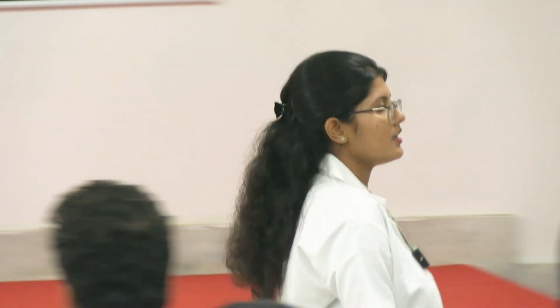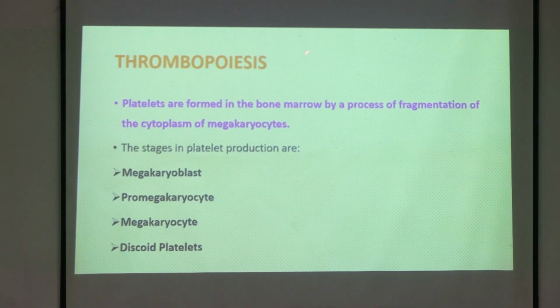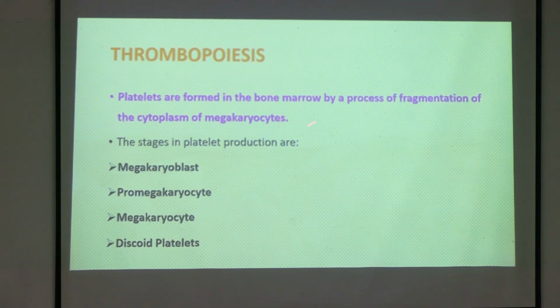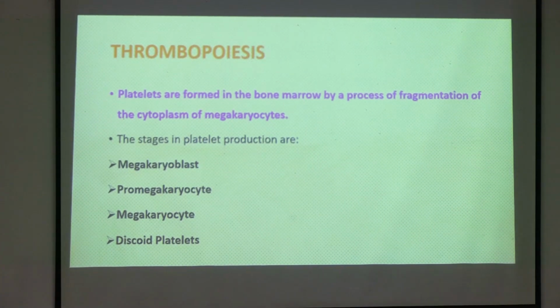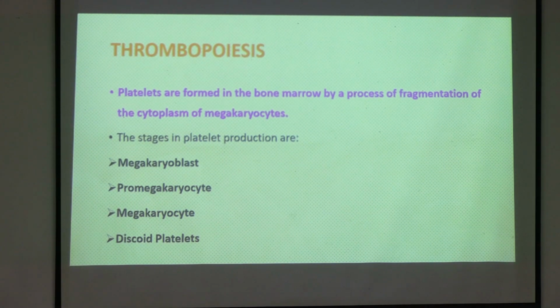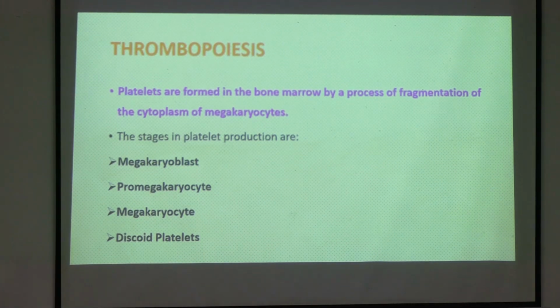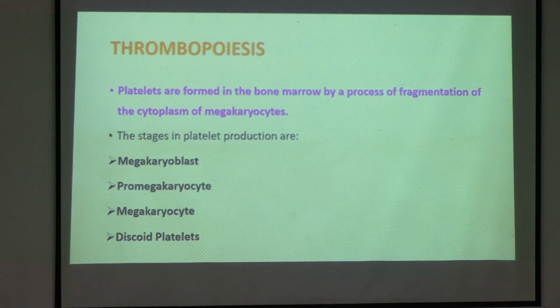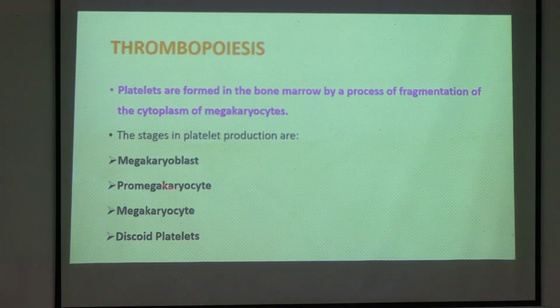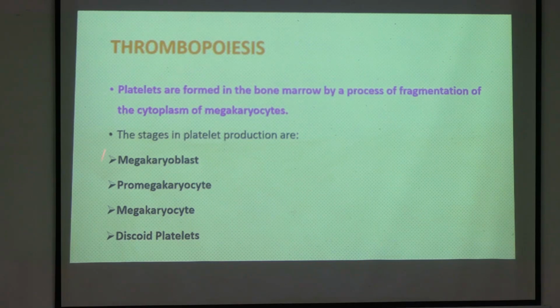But how are platelets formed? It has been taken so many times in the class. Erythroid precursors, myeloid precursors, how is platelet formed? Okay, leave. Platelets are formed in the bone marrow by the process of fragmentation of the cytoplasm of megakaryocytes. The first cell will be a blast, always a blast, that is the megakaryoblast, and then the pro-megakaryocyte. You need to know a little about platelets because you will learn about platelet disorders, so you have to know where platelets are coming from. Then the megakaryocyte, which is the largest cell in the bone marrow, and then your platelet.